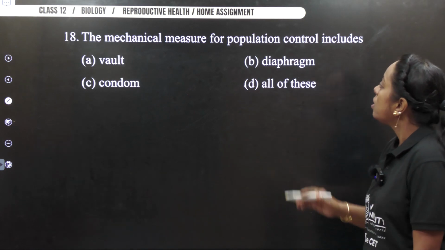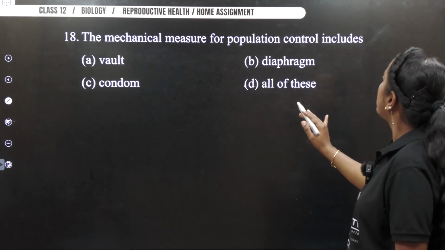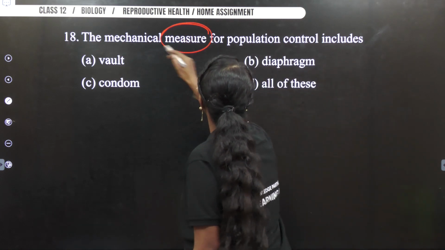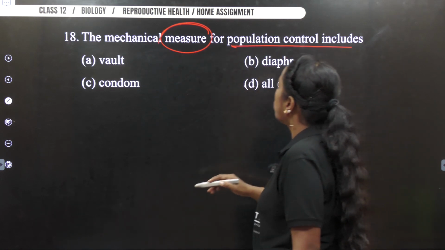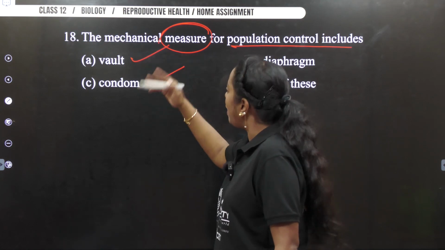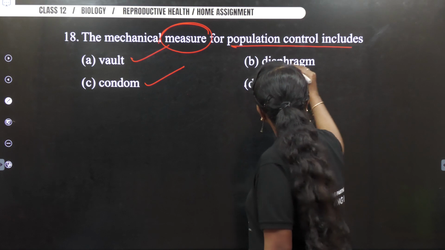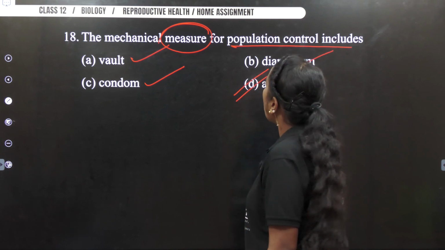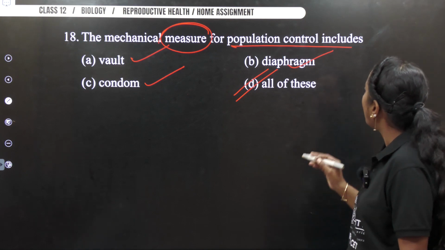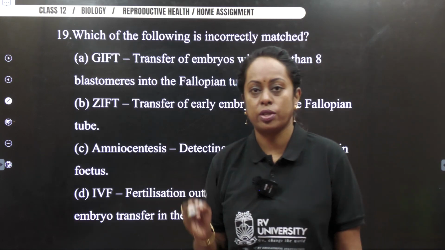Okay. Next. The mechanical measures for population control. So you are going to take measures for population control. Vault used by females, condom, both male and females are present, diaphragm. So answer is what? Option C. All comes under mechanical measures. So thereby my answer is option D for this particular question.